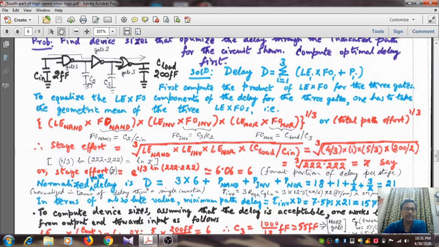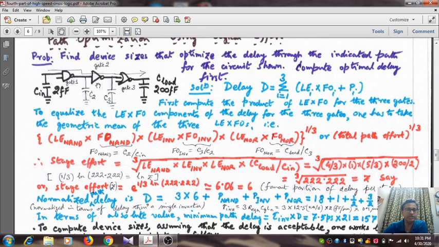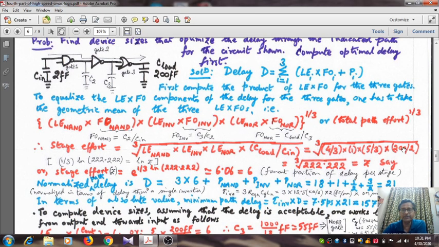So what is given is that you are given this logical path and the output capacitance and the input capacitance, nothing else. Okay, so it is 200 by 2 multiplied with the logical effort of the NAND gate, inverter and the NOR gate. So it becomes 222.222. You are going to take the cubic root.